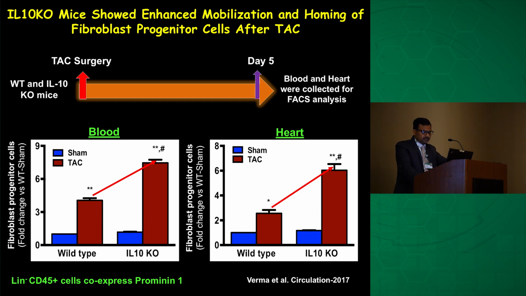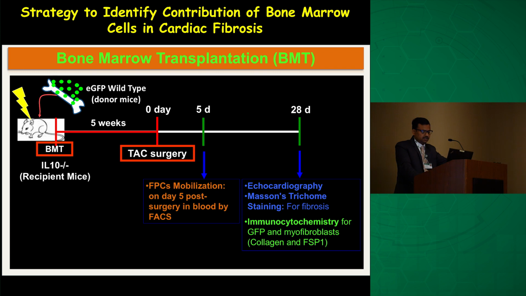To further confirm this data, we took the approach of bone marrow transplantation. In this approach, we took IL-10 knockout mice and replaced their bone marrow with bone marrow from wild-type mice, which is GFP-labeled. So when we repopulate the bone marrow, it should be GFP labeled.